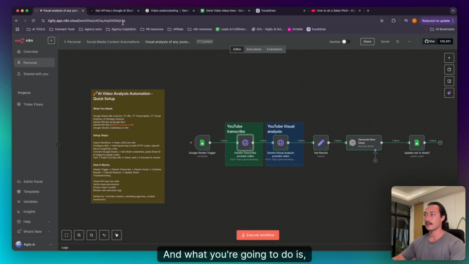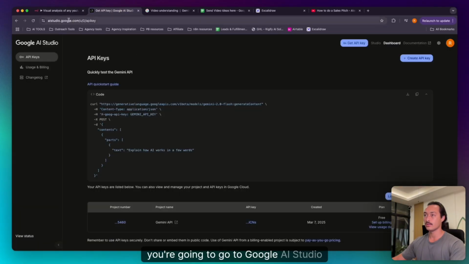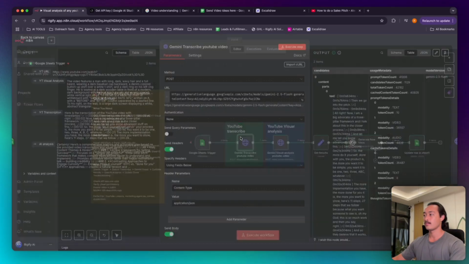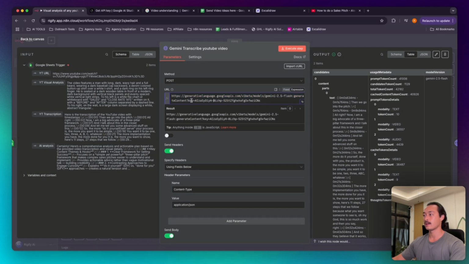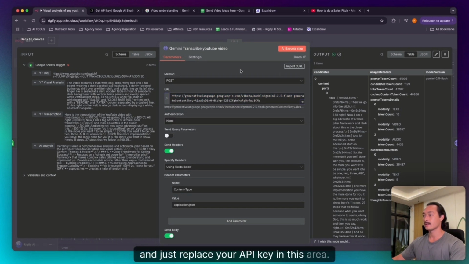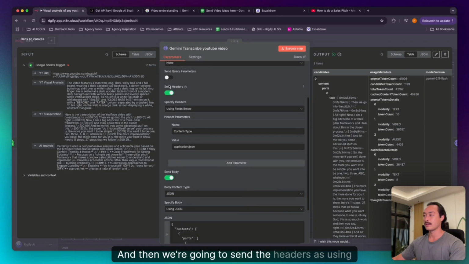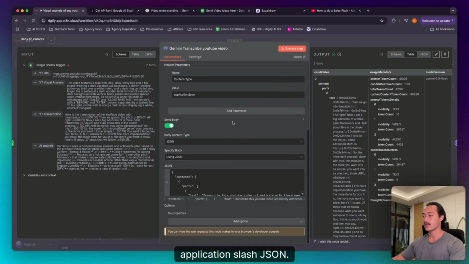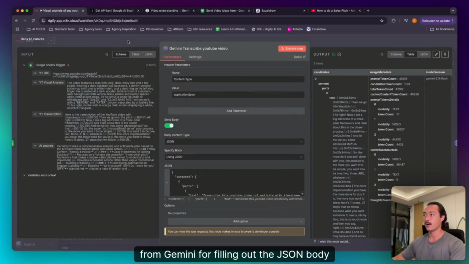And what you're going to do is, if you haven't already, you're going to go to Google's AI Studio, and then you're going to create a new API key, and then you'll be able to copy that API key down here, and then copy this HTTP URL, paste it into this URL here, and just replace your API key in this area. And then we're going to send the headers using fields below, content-type, application/JSON.